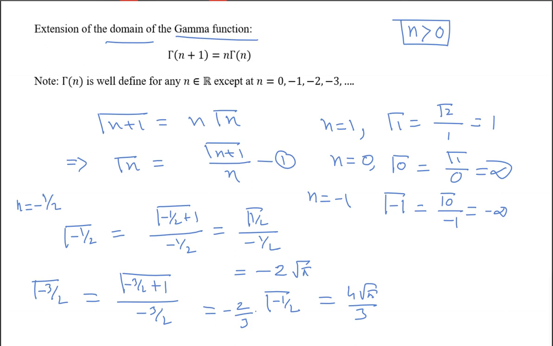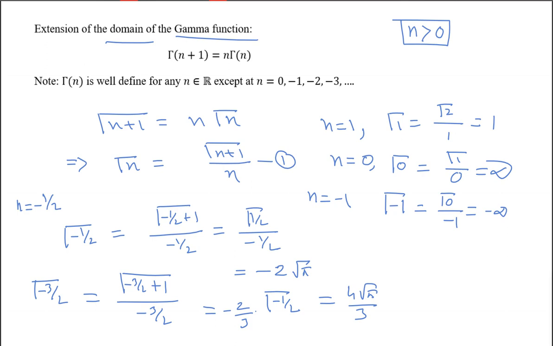So you see, the denominator becomes 0 only when you put 0, minus 1, minus 2, minus 3 like this. If you put some other value, you will be having some positive value over here, in this gamma.